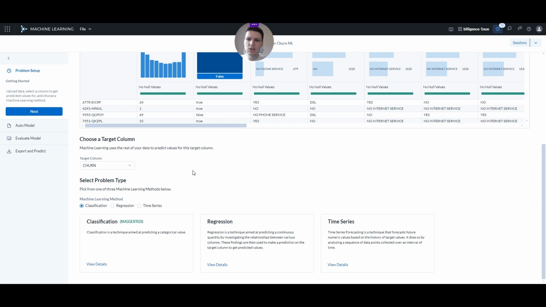And now we just pick the right machine learning problem. So is it a regression? Is it a classification? In our case, we are classifying the users into two buckets, those that churn and those that don't, right? So it's a classification problem. We just want to classify them based on their probability to churn. So we select classification, and we can go to the next step, which is the auto model.